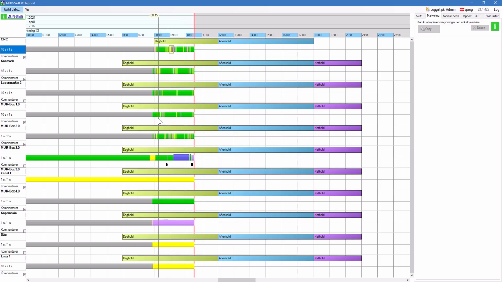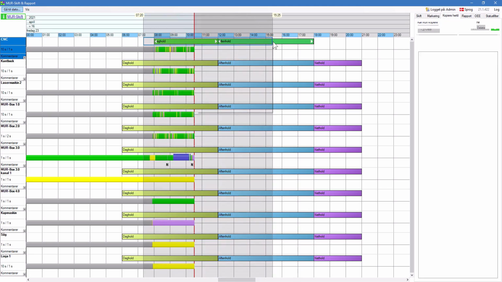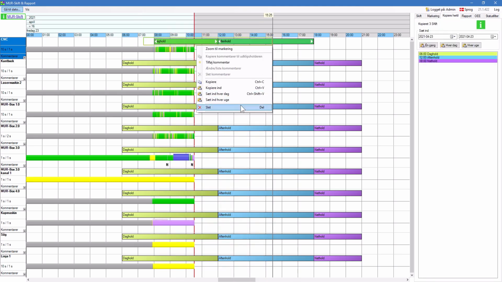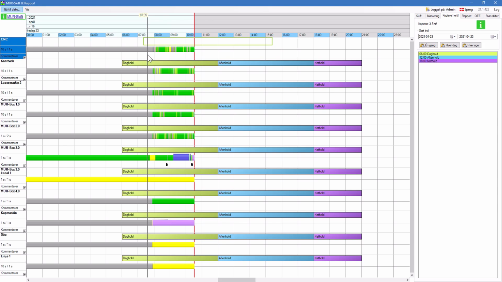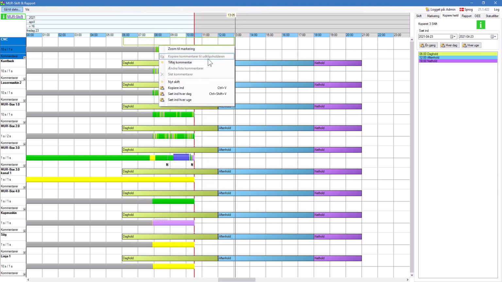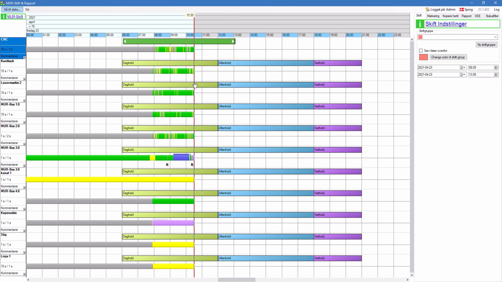Working with shifts. I will start by deleting shifts. I make a selection of shifts and choose delete. To create a shift, you make a selection and choose new shift. On the right hand panel, you can choose which shift group it belongs to.